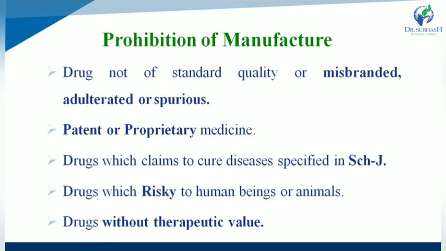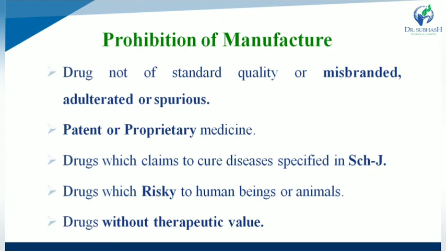Next one, which types of drugs are prohibited to manufacture? Prohibition of manufacture. First one, drugs that are not of standard quality, drugs that are misbranded, drugs that are adulterated, or drugs that are spurious in nature. This type of drug is prohibited to manufacture.